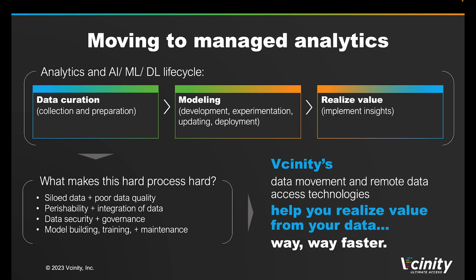Our customers have data everywhere, and they're concerned about getting the right data to the right place in just the right amount of time. They have data in silos, which makes it difficult to collect enough data to get good analytics outcomes. They have data that's perishable, meaning the data may be stale by the time you finish moving it. They have data with strict security and governance requirements and need to make sure the data is untampered to ensure sound outcomes. Vcinity delivers incredible technology to our customers, allowing them to quickly gain insights from their data, no matter the distance between compute and data.